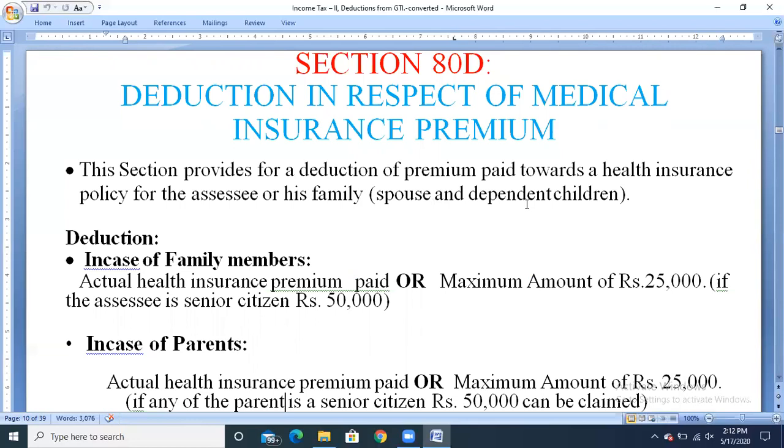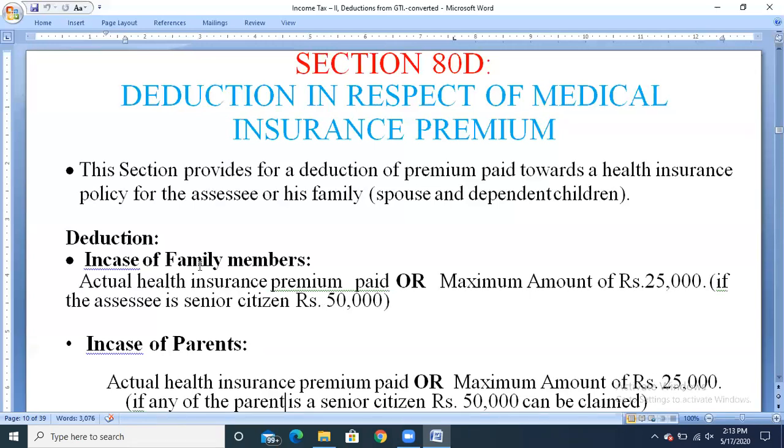In sections 80C, 80CCC, and 80CCD we have seen life insurance, but here it is clearly mentioned that it is medical insurance to get treatment from hospitals. So if any contribution has been made by the assessee in respect of a medical insurance premium, we can claim the exemption under section 80D only for himself, for the spouse, or for the dependent children. Now, the deduction amount in case of family members is the actual health insurance premium paid or a maximum of rupees 25,000; if the assessee is a senior citizen, rupees 50,000.